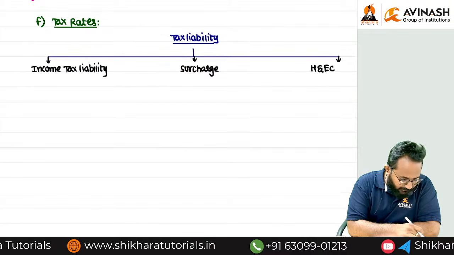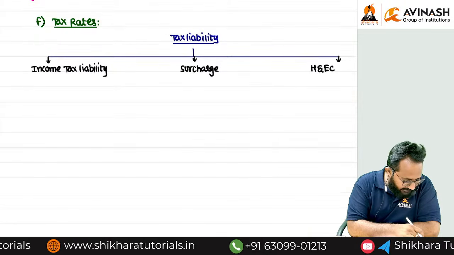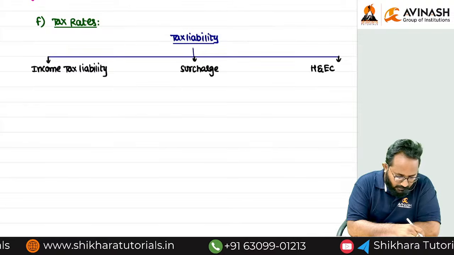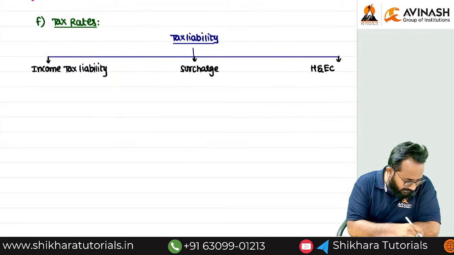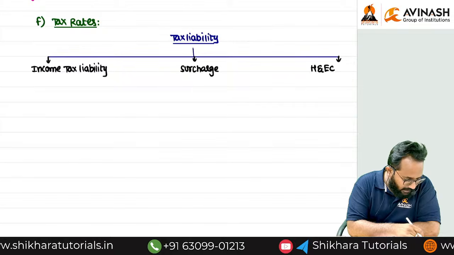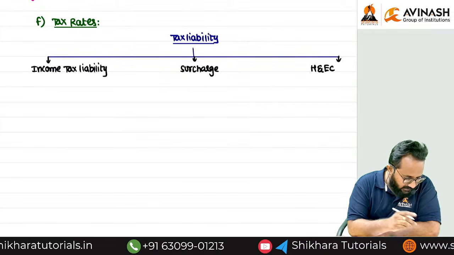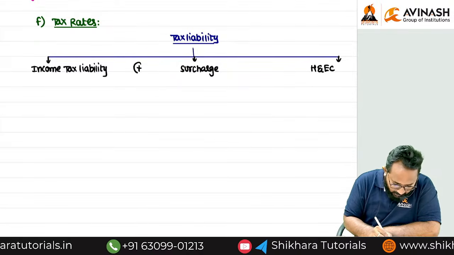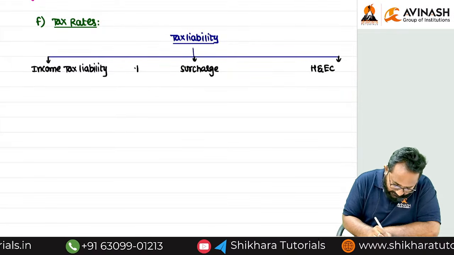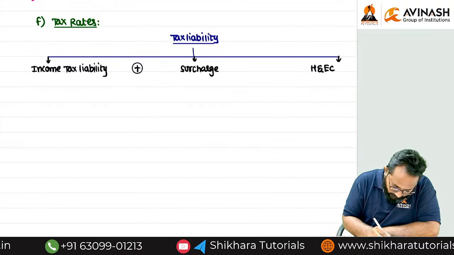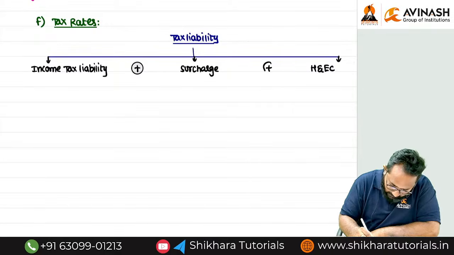So income tax liability plus surcharge plus health and education cess. All these 3 things together, we can call it tax liability.